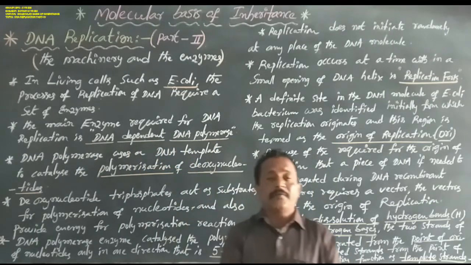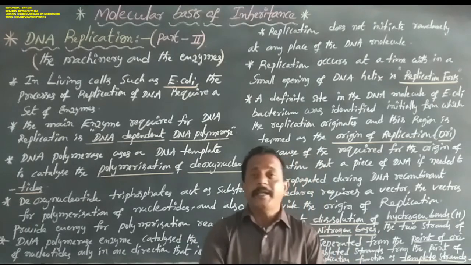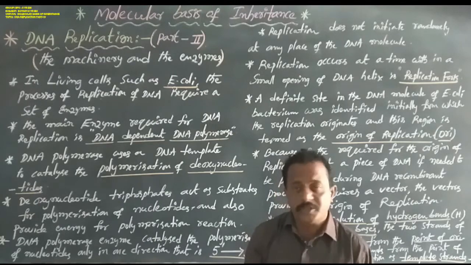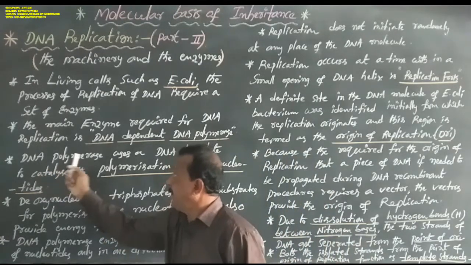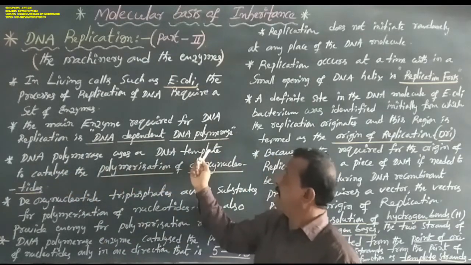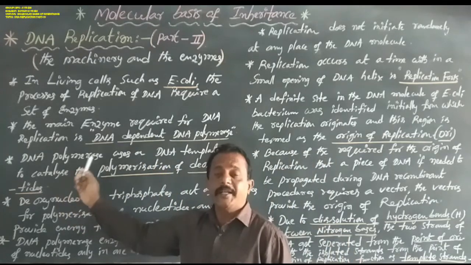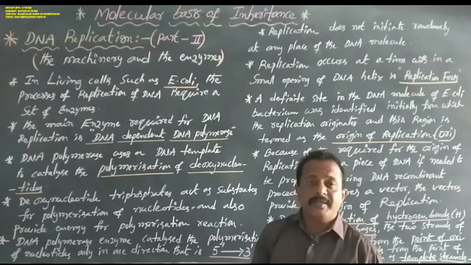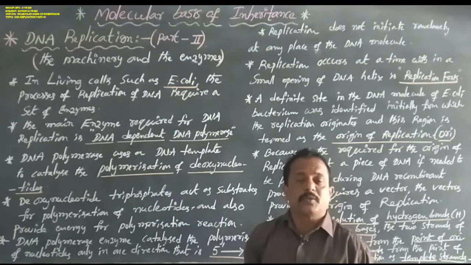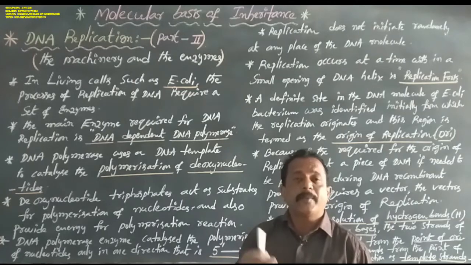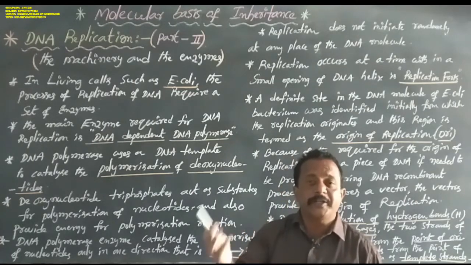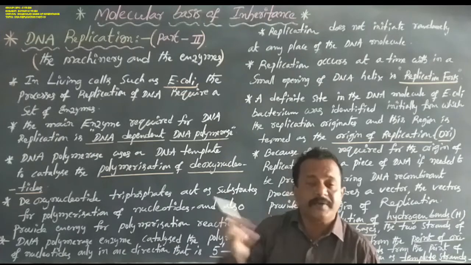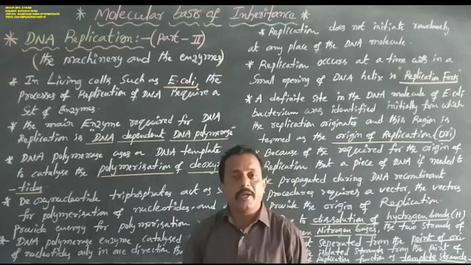What is the use of DNA dependent DNA polymerase enzyme in the DNA replication process? DNA polymerase uses a DNA template, the parent DNA molecule acting as the template strand, and then synthesizes new DNA molecules.